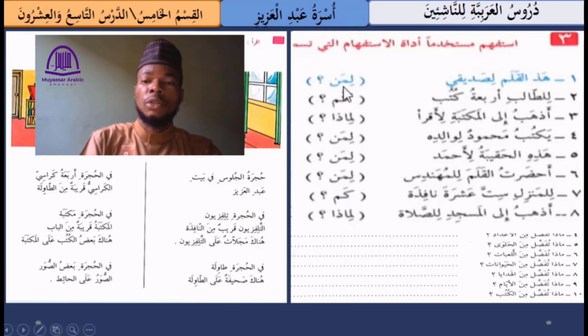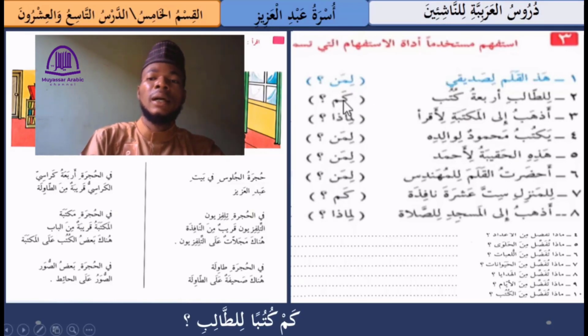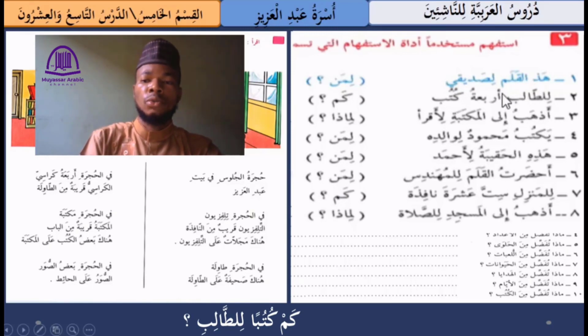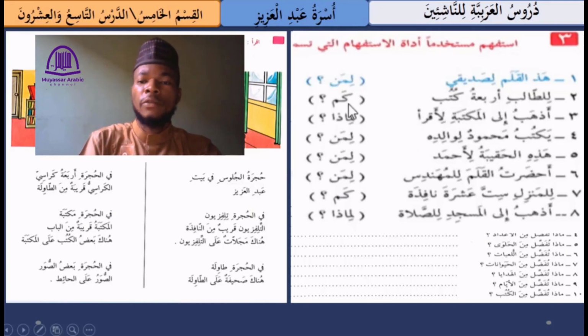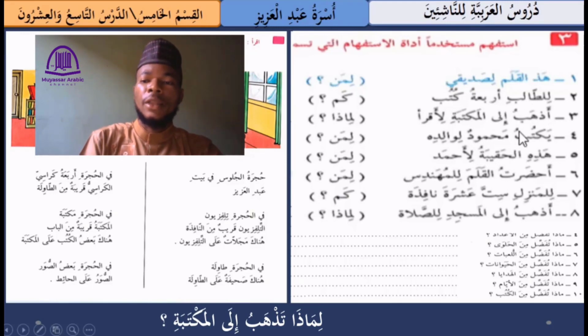So here we have the question tag kam, that is how many. So in that case we are going to say كم كتبا للطالب? How many books does the student have? So the next one we have أذهب إلى المكتبة لأقرأ. This means I am going to the library to read. So here we have the question tag لماذا, that is why. So in this case we are going to say لماذا تذهب إلى المكتبة. This means why did you go to the library?